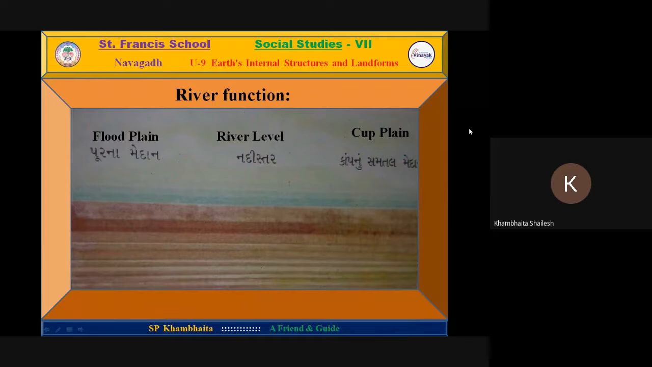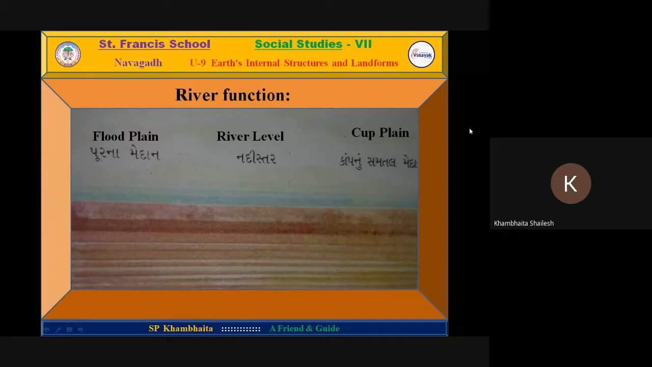Now here we can see floodplains, river level and delta plains. It is near the sea coast, wherever the location may be. Here colors and designs may vary according to the river, but commonly this is what we can see. It is on your screen.